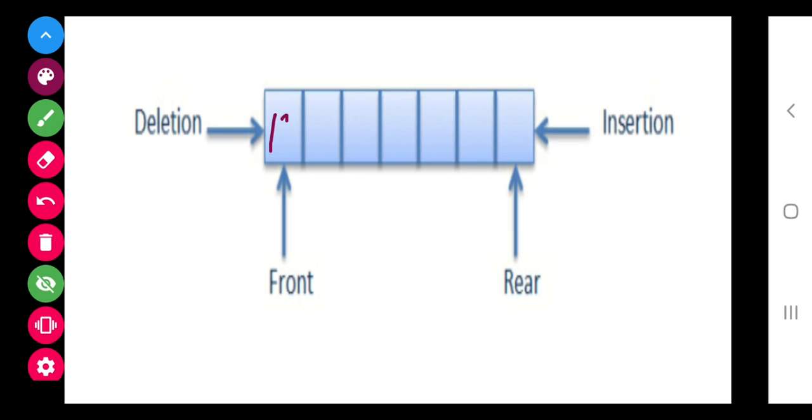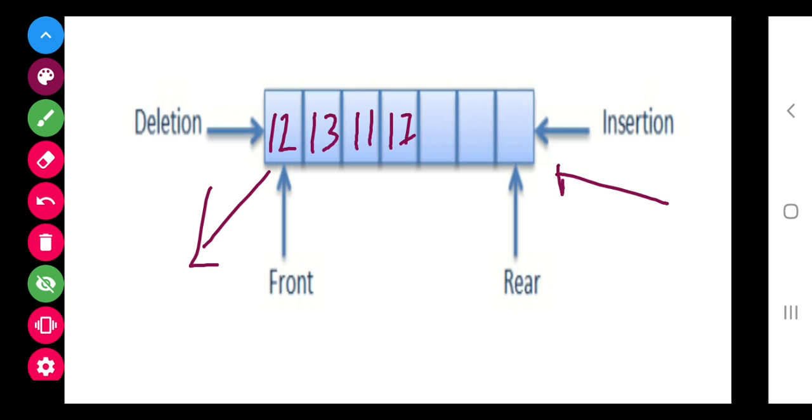Suppose we have items 12, 13, 11, 17. These are the items. This item will get deleted and here the item will get added. This position, then this position, then this position, then after that this position.